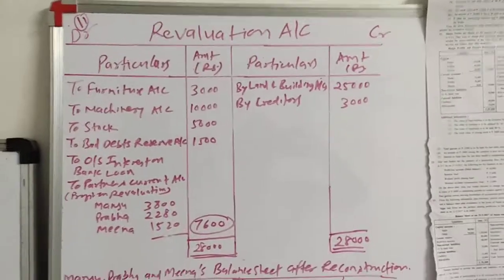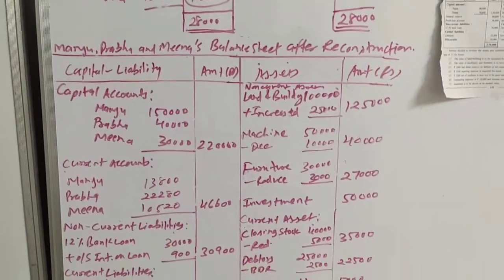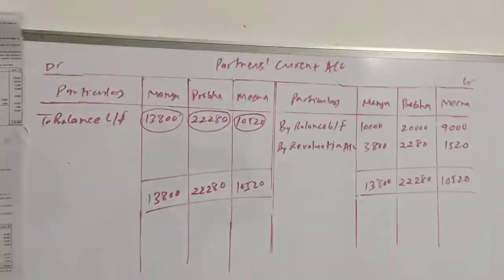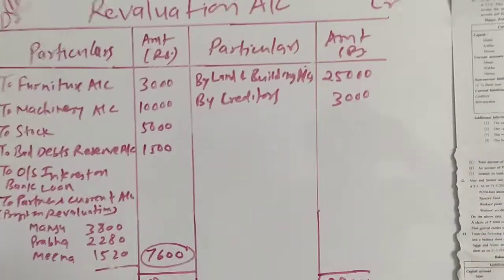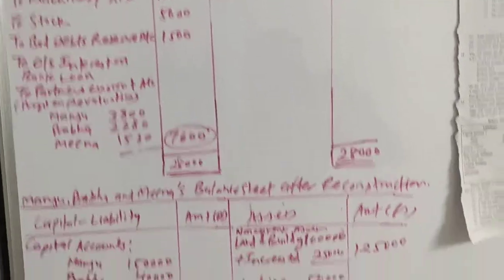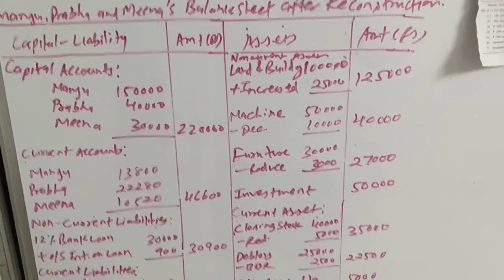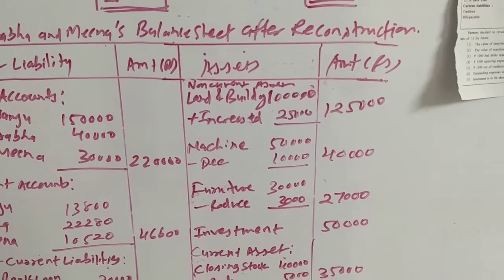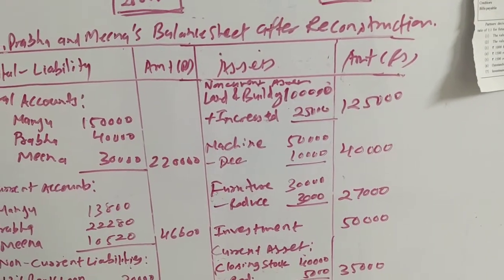What we have prepared: revaluation account, balance sheet after reconstruction, and current account, because in this sum current account is given. So land and building: by land and building in the revaluation account credit side 25,000, and in the balance sheet on the asset side, land and building inner column 1 lakh plus increase 25,000, outer column 1 lakh 25,000.